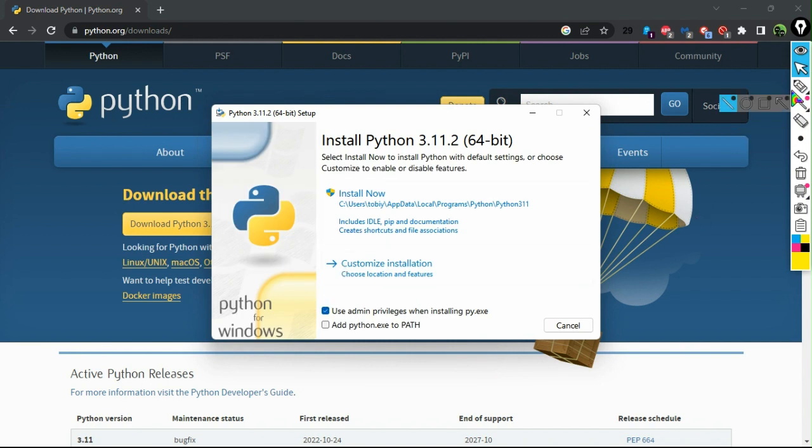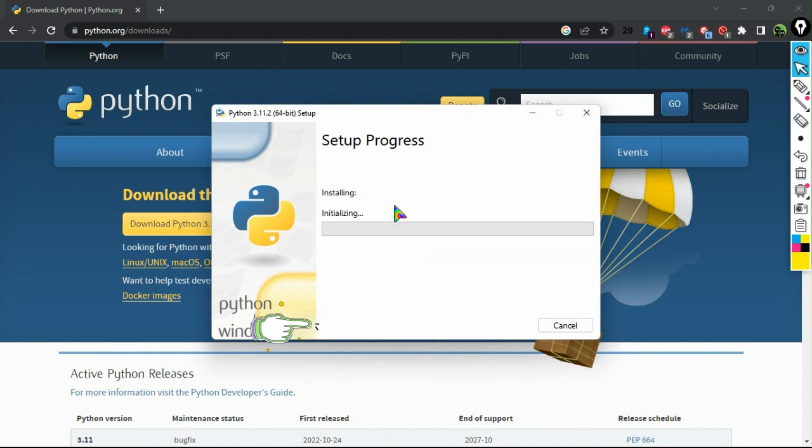So now we are going to press. Make sure you click on this button here, add Python exe to path. Make sure you click on it. So I'm just gonna install now. I'm going to press install now. Click on yes, install. Let's wait till it's installing.